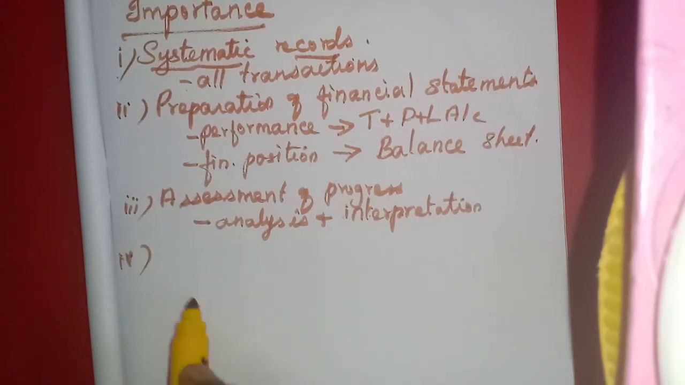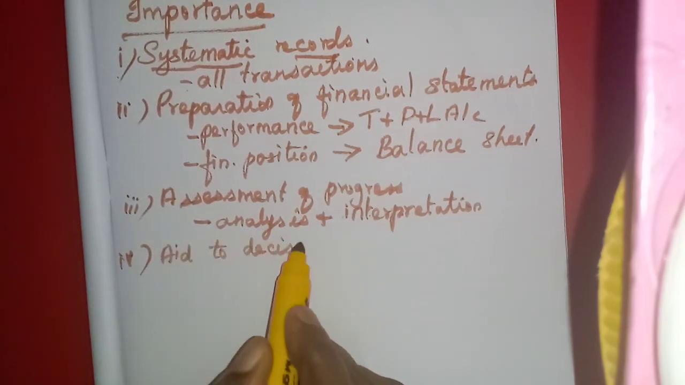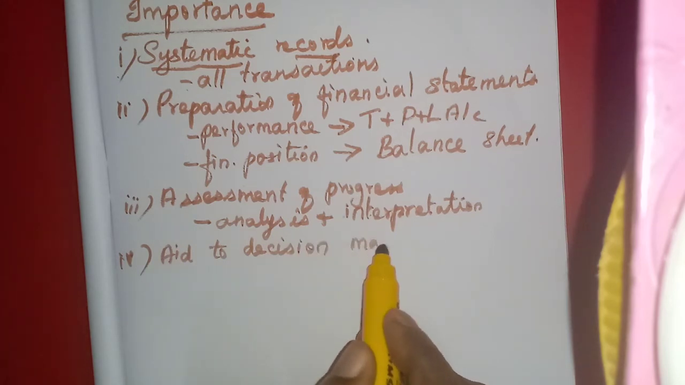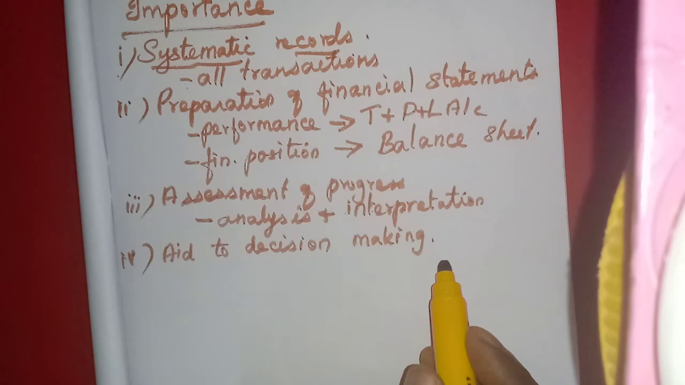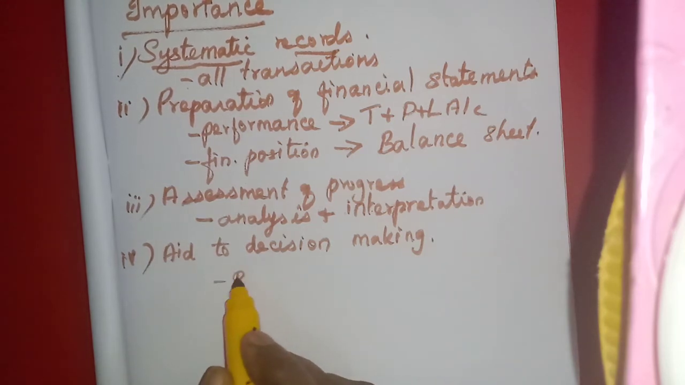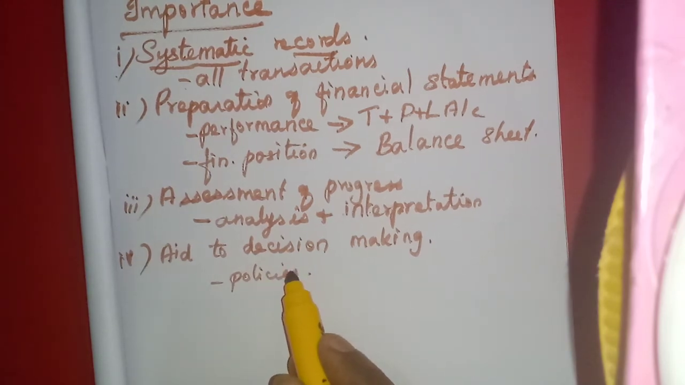Then aid to decision making. Who will take decisions? We studied this in the function, decision making. The management is the one who decides about the future. So any decisions the management has to take in future, accounting provides relevant information. They have to formulate some policies or programs, so that can be framed with the help of financial statements. So it is a help for decision making.